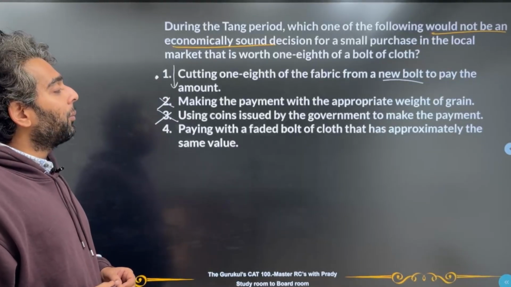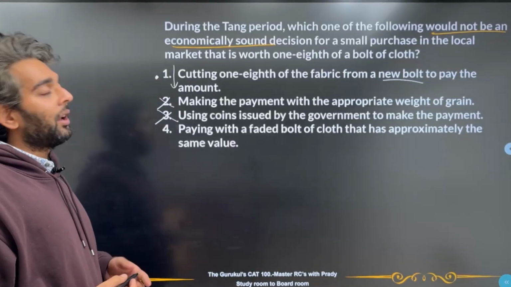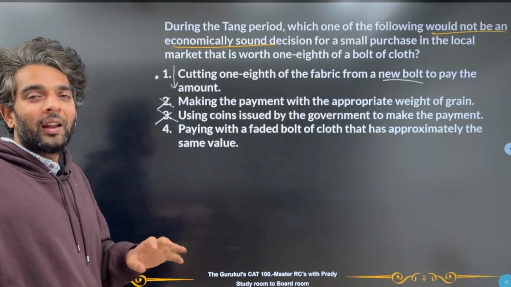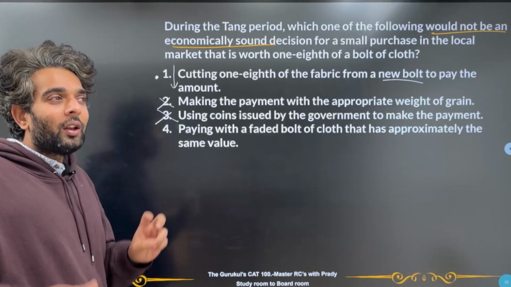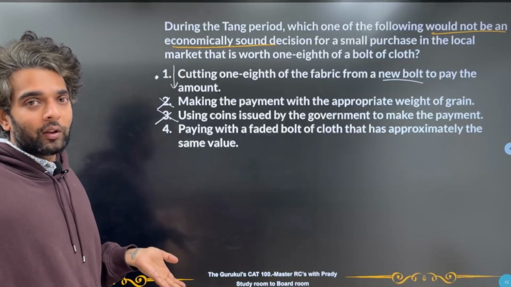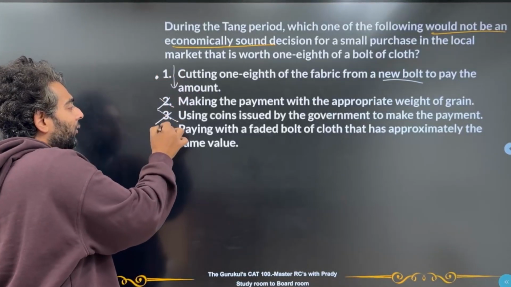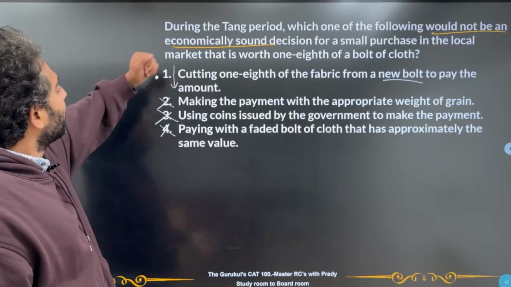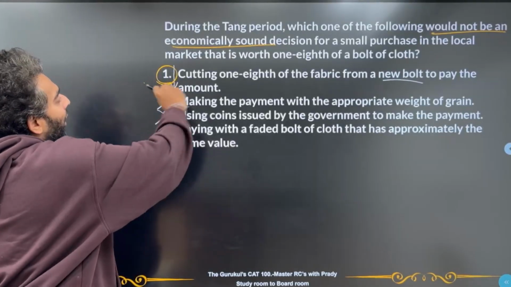Paying with a faded bolt of cloth that has approximately the same value. Now see, if you're using the faded bolt of cloth, already the value of that has lessened, no? So it's not as big a loss compared to you paying with a new bolt of cloth. So compared to 1 and 4, 1 is a better answer because it's more of a loss for me. So the correct answer should be 1.